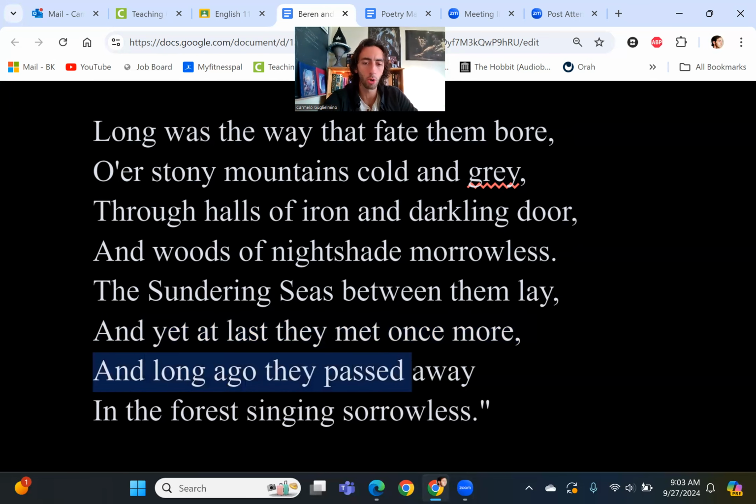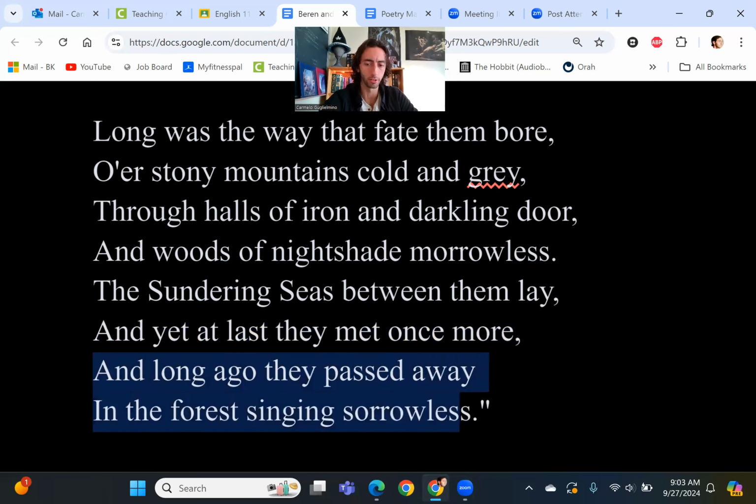And long ago they passed away in the forest singing sorrowless. Okay? So they meet again, and then they pass away into a forest singing sorrowless. So after death, they meet again, and they pass away.